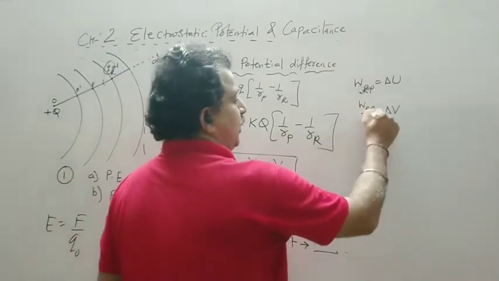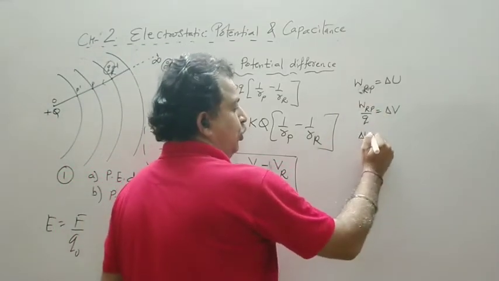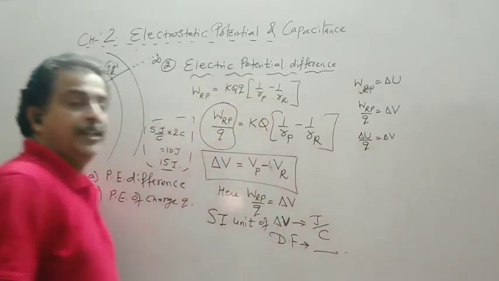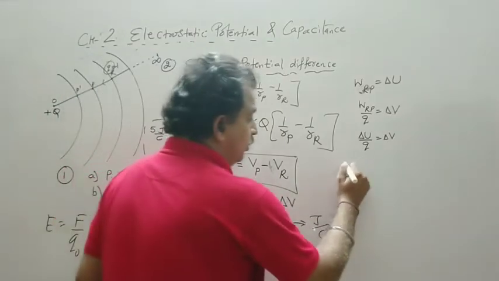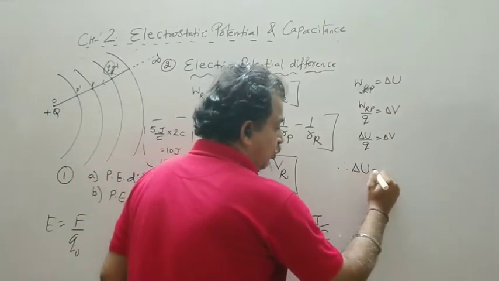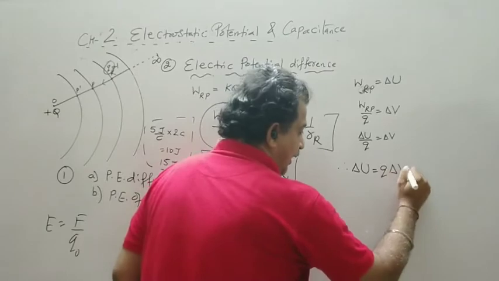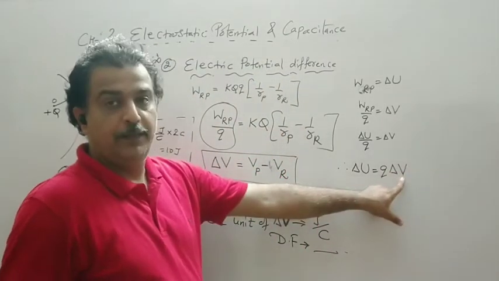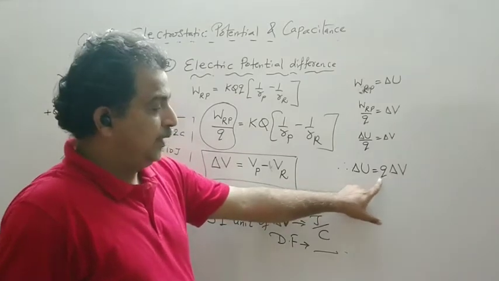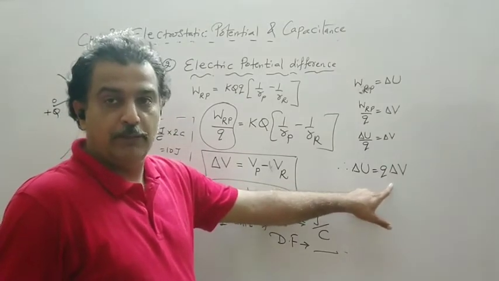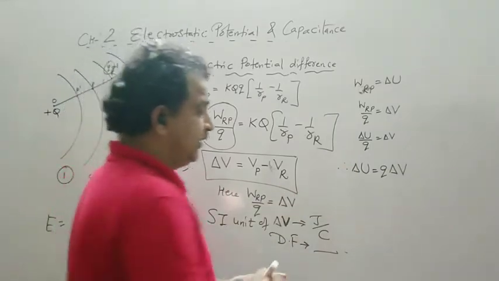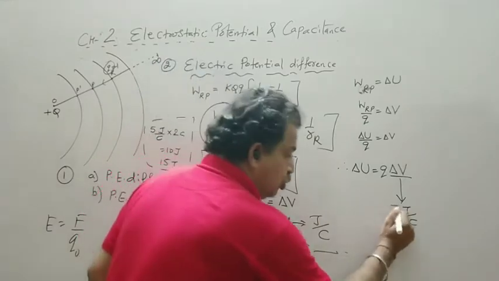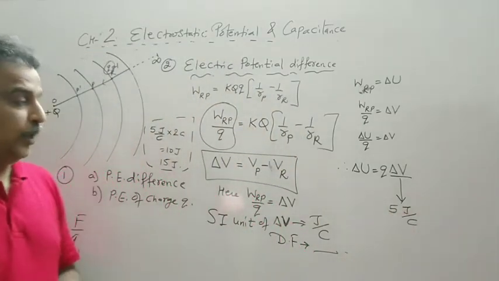Now this is your delta U. So delta U upon Q is equal to delta V, and therefore delta U is equal to Q into delta V. Now check the dimension formula. This is joule per coulomb multiplied by coulomb. Coulomb cancelled, so you get a joule. So what is this? This is joule per coulomb. Say 5 joule per coulomb. So 1 coulomb